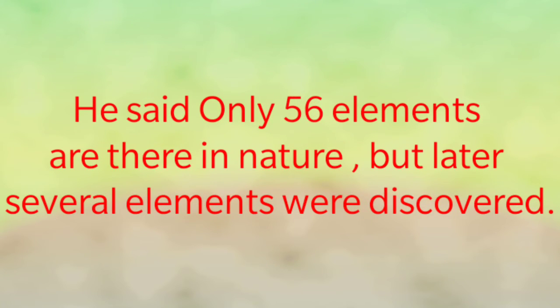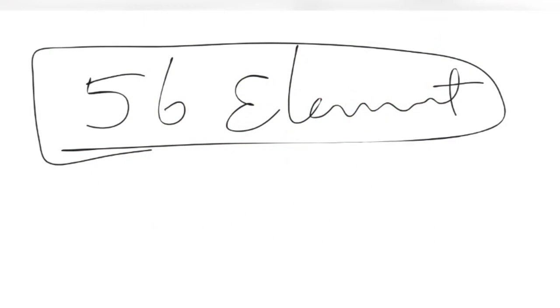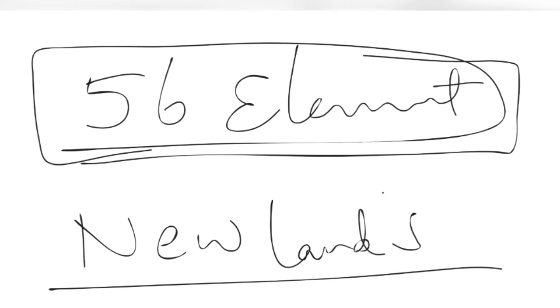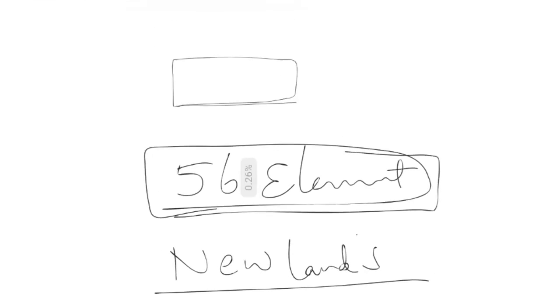One more important limitation is that Newland assumed only 56 elements are there in nature, and no more elements were going to be discovered in the future. But you already know how many elements there are nowadays, and the new elements discovered after the 56 elements also did not fit into Newland's law of octaves. This is the second limitation.